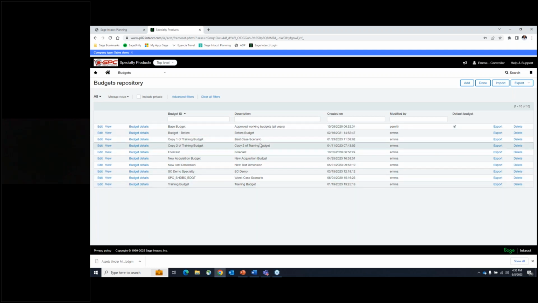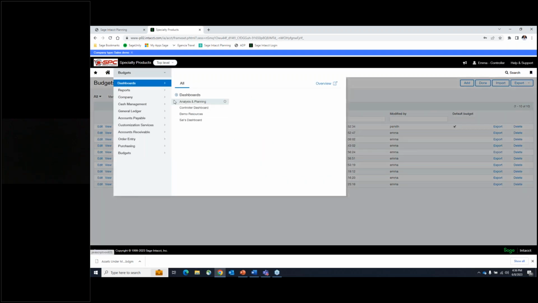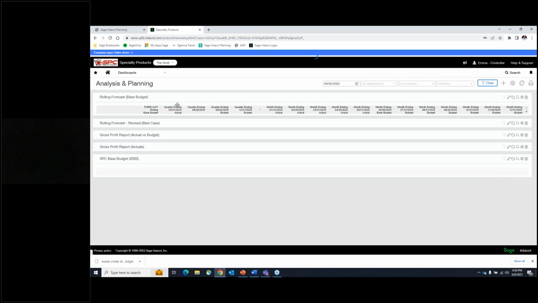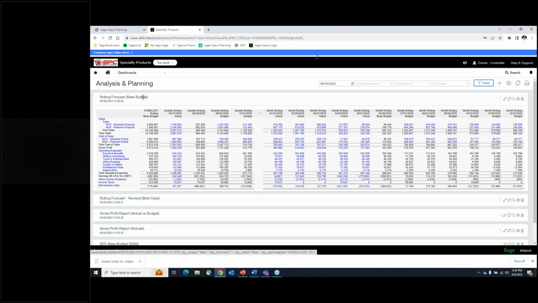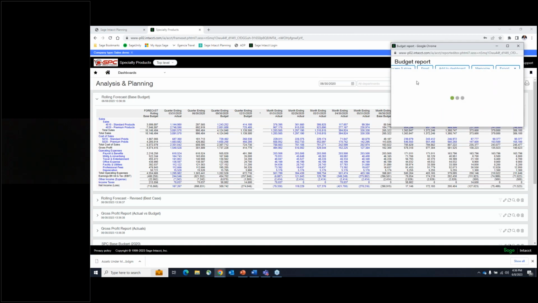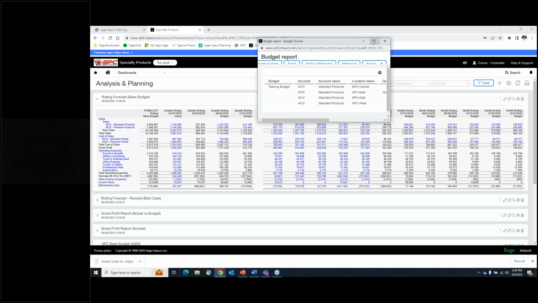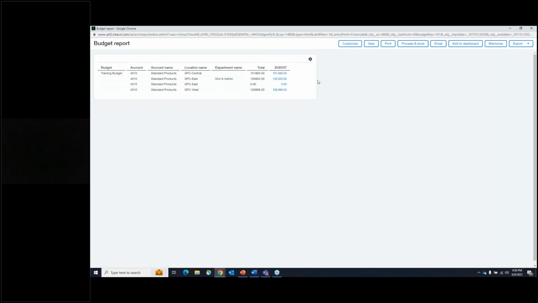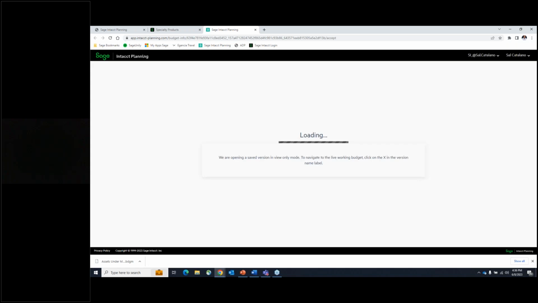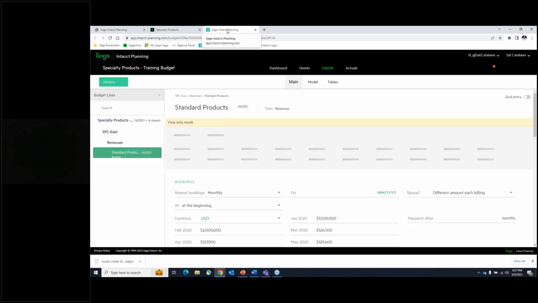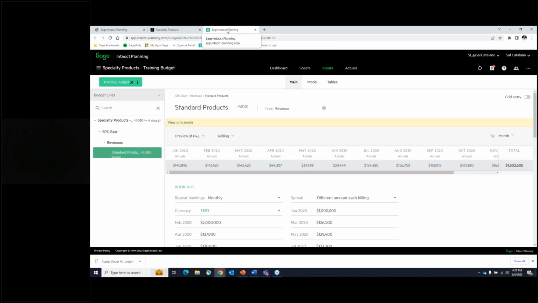I can see all of my budgets that I created in Sage Intacct Planning, and once they're in here, I can then go into my dashboards and analysis and planning, whether it's in my reporting or anything like that. I'm just looking at a simple report that I have in my dashboard in Sage Intacct. I can simply click on a particular item, and it'll give me an opportunity to drill down into that particular item. And if I still need more information, it will open up. Notice it's opening up another tab here up on top, and it'll take me back to the budget to explain where that number came from.